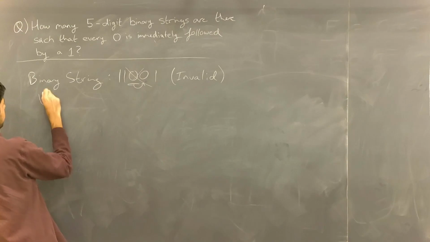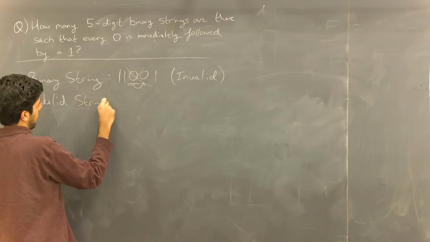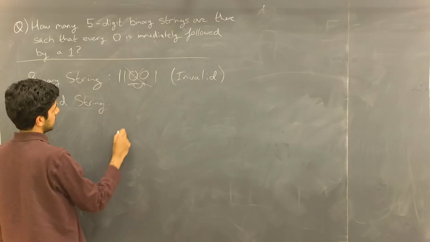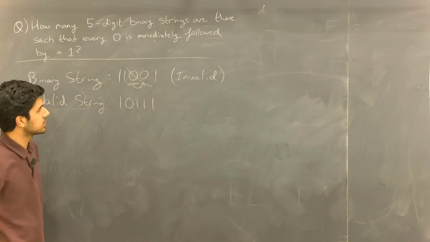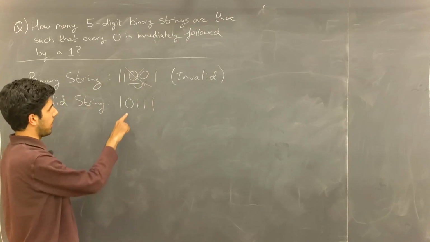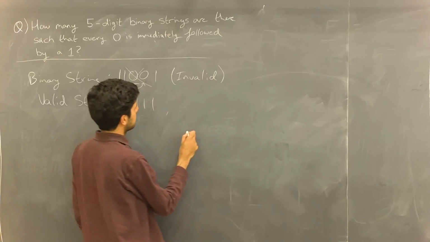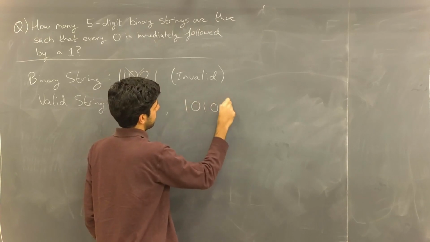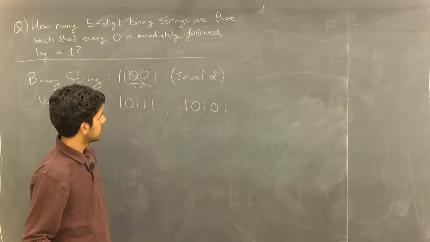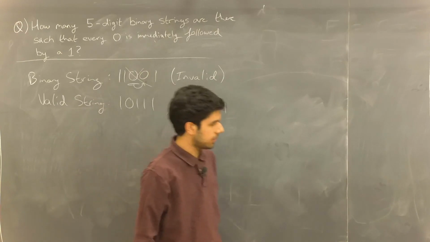An example of a valid string could be something like 10111, because for every 0 there's a 1 immediately after it. Or maybe something like here, where we have 2 zeros, but each 0 has a 1 immediately after it.